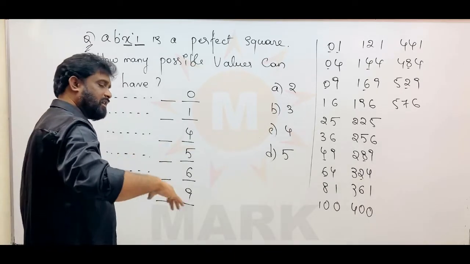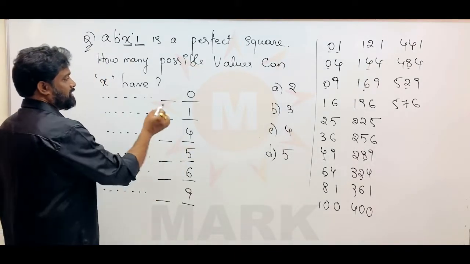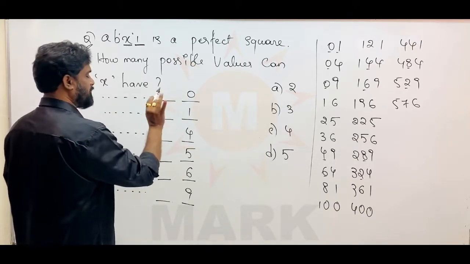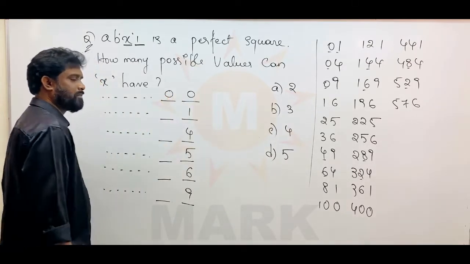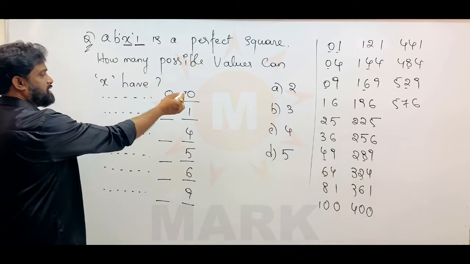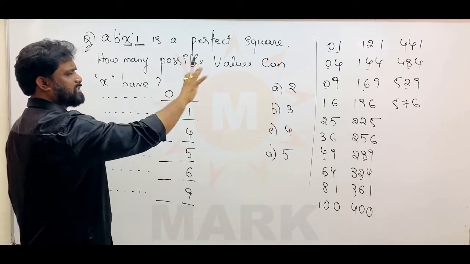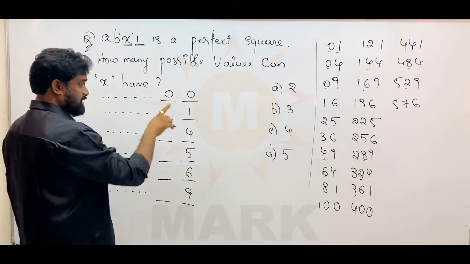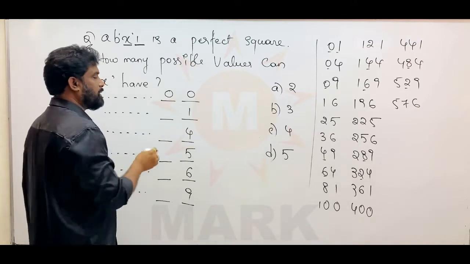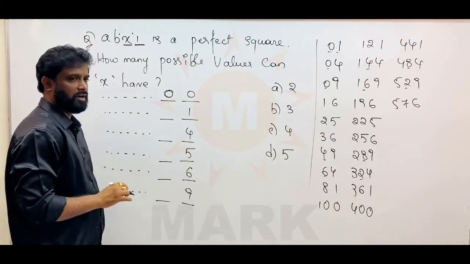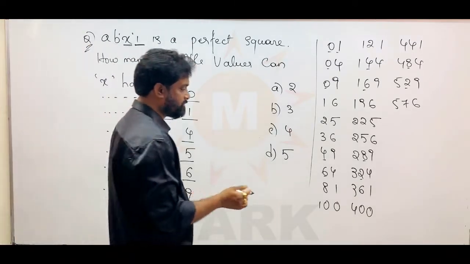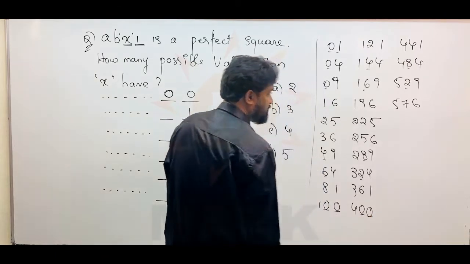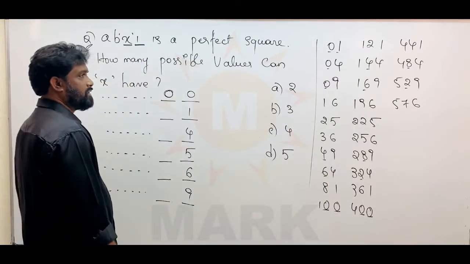Now one more point you are going to learn, my dear friends. You are claiming it to be a perfect square number, the units place must be 0, and they are asking what is the tens place number. The tens place number compulsorily will be 0. Someone says the units place is 0 and there is some number, 10 digit or 6 digit or 4 digit or 3 digit, whatever it may be, and the last 2 places are a puzzle. The units place is 0, so what would be the tens place? Compulsorily the tens place also should be 0. Otherwise it is not a perfect square. You can check. If the units place is 0, the tens place will be 0. For 900 also it is like that.